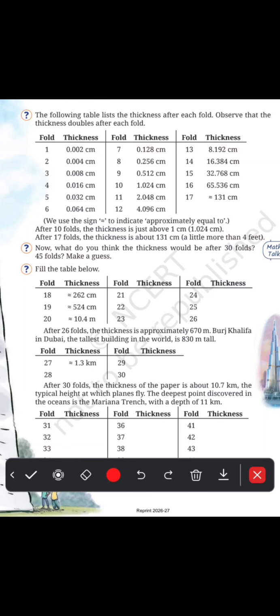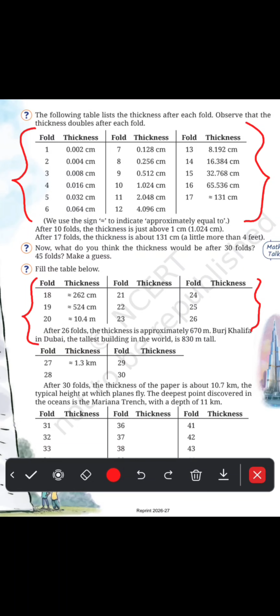After 10 folds, the thickness is just above 1 centimeter. After 17 folds, the thickness is just above 131 centimeters. Okay, so now what do you think the thickness would be after 30 folds, 45 folds? Make a guess. Fill in the table. So according to this, we have to complete the table.